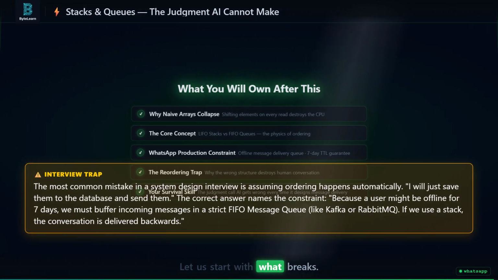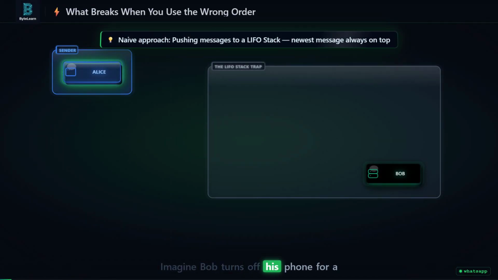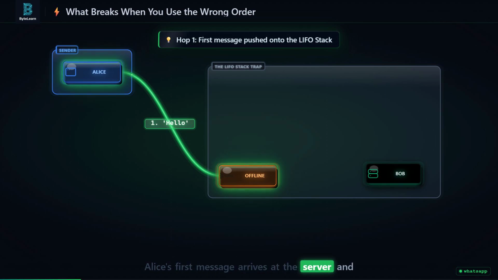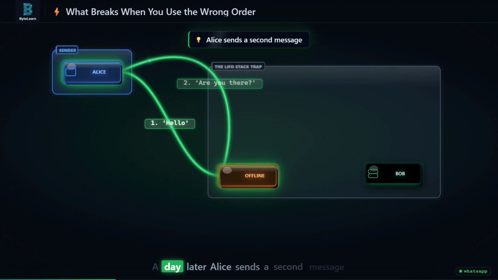Let us start with what breaks. Imagine Bob turns off his phone for a week. Alice sends him a message saying hello. The server buffers it in memory. Alice's first message arrives at the server and is pushed to the top of the offline stack. A day later, Alice sends a second message, "Are you there?"